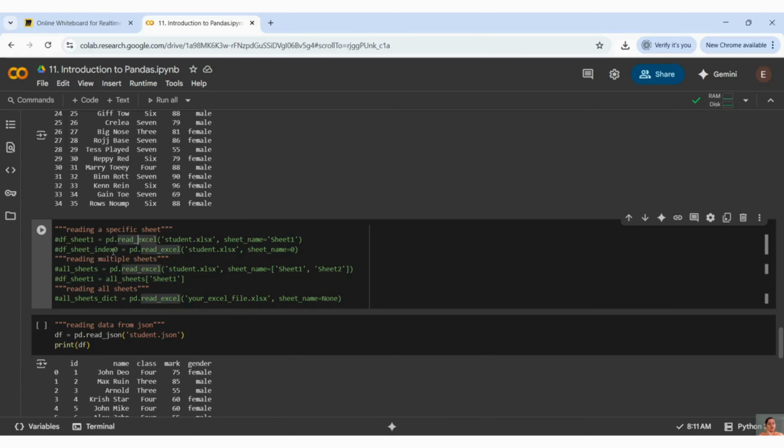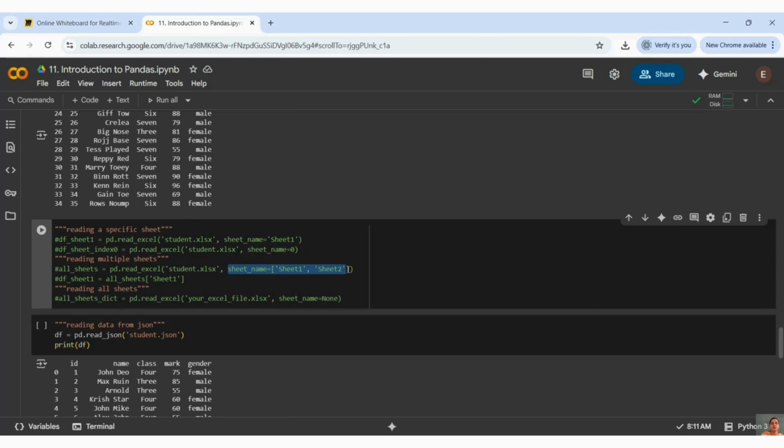In an Excel file, there are many sheets: sheet 1, sheet 2, sheet 3. If you want to read a particular sheet, this is how you can do it. Use read_excel and pass the sheet name. If you want to read a single sheet by position, you can pass sheet_name equal to 0.